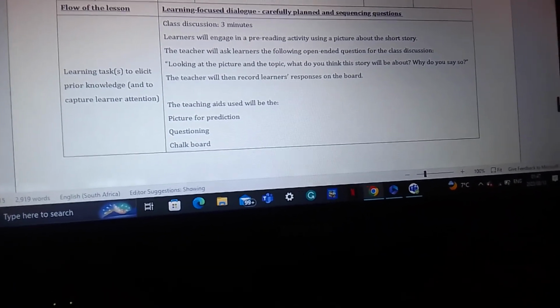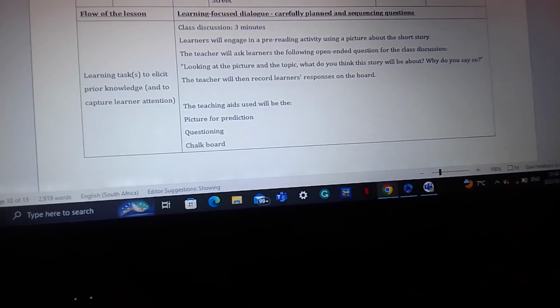The teacher will use dialogue and inquiry using the following question to elicit learners' prior knowledge. Looking at the picture and the topic, what do you think the story will be about? Why do you say so? So this questioning is used to get the learner's prior knowledge looking at the picture, and also the teacher will be able to find the learner's experiences based on what they see on the picture.